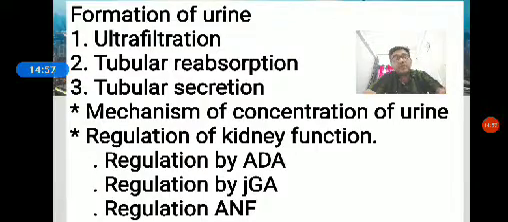So apart from this, next is the regulation of kidney function. The kidney functions are regulated in three ways. One is regulation by ADH, the antidiuretic hormone. Next, by JGA, the juxtaglomerular apparatus. Next, ANF, atrial natriuretic factor.